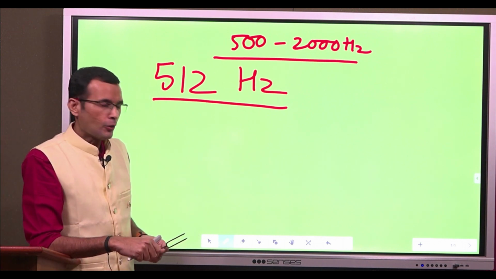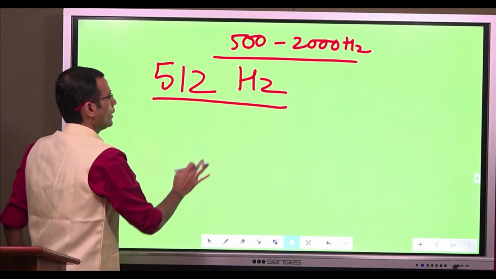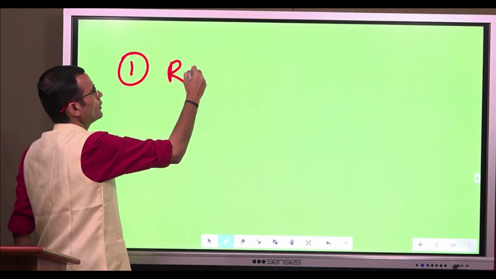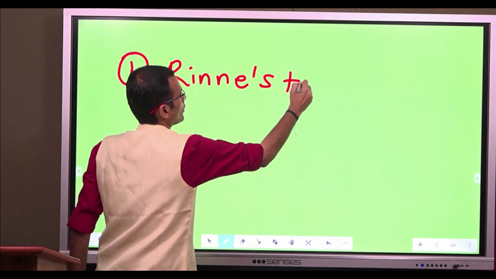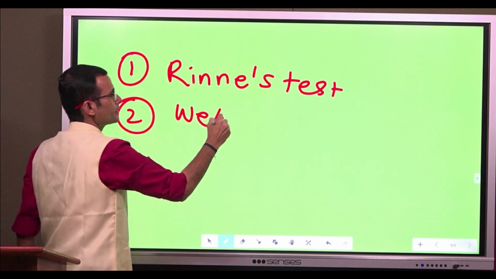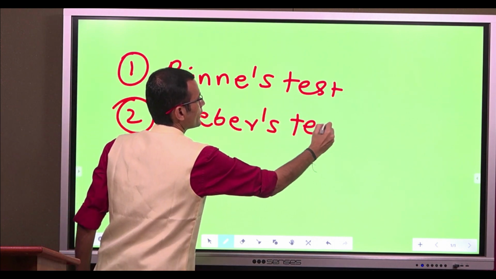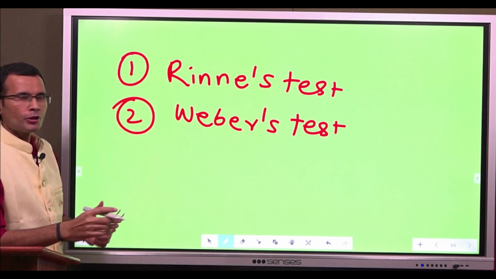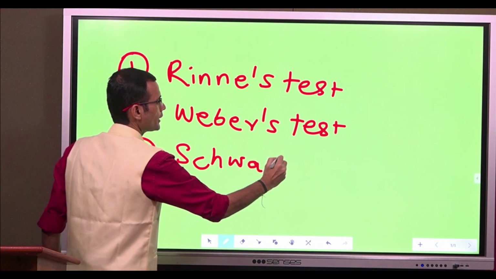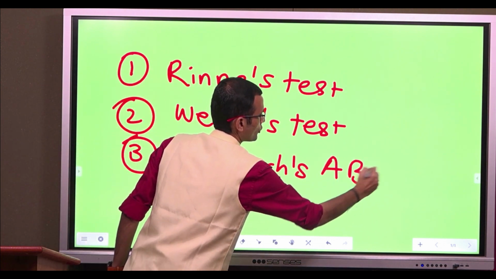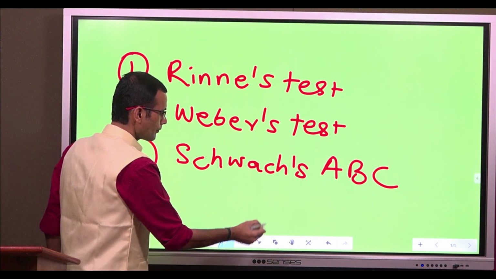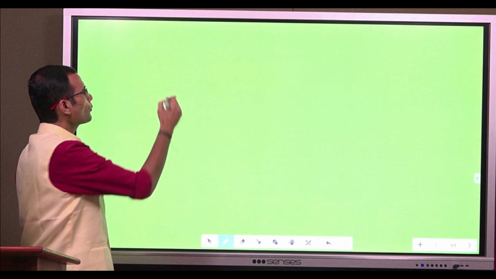So let's see the tests now. The first one is Rinne's test. Let me in fact write the tests. Rinne's test, Weber's test. These are the two important ones. And then there is Schwabach's absolute bone conduction test. Schwabach's ABC test or Schwabach's absolute bone conduction test. Let's understand these tests one by one.